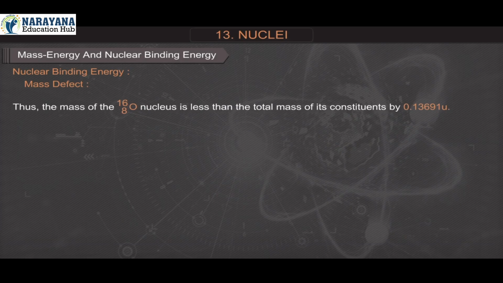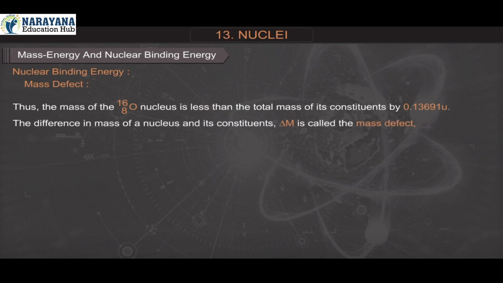Thus, the mass of the oxygen 8O16 nucleus is less than the total mass of its constituents by 0.13691 atomic mass unit. The difference in mass of a nucleus and its constituents, delta m, is called the mass defect. Delta m is equal to Z mp plus A minus Z into Mn minus M.